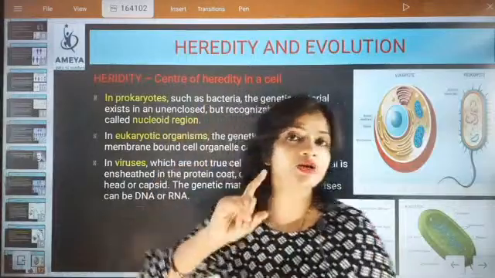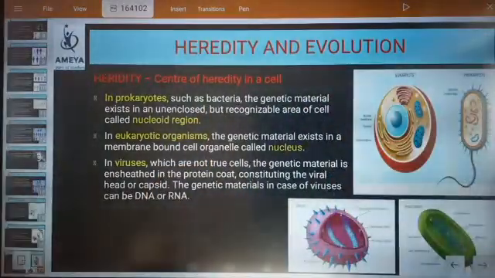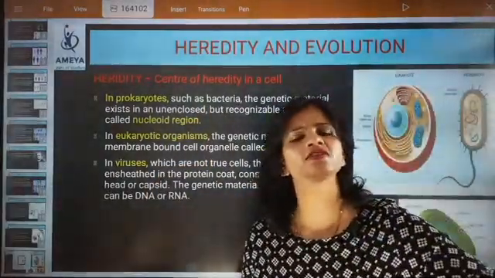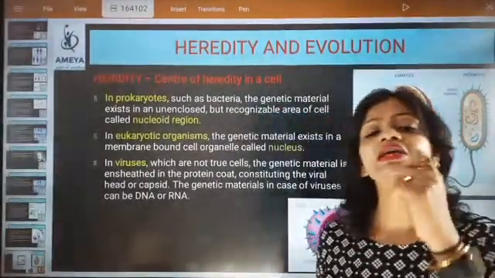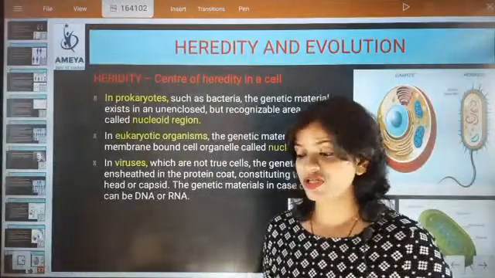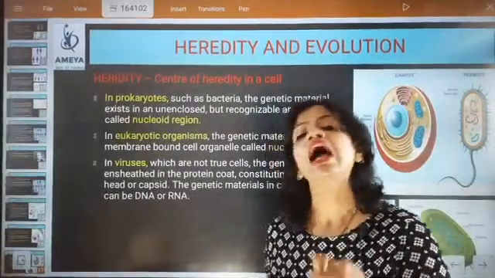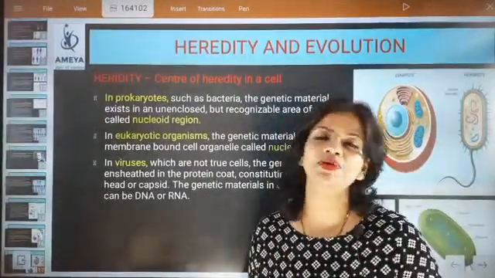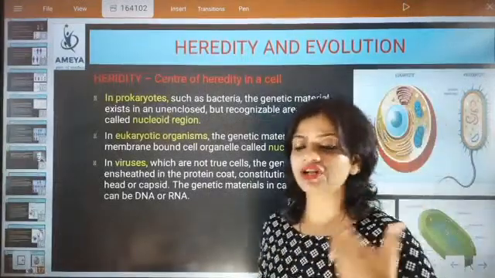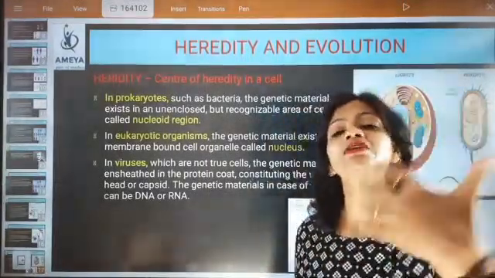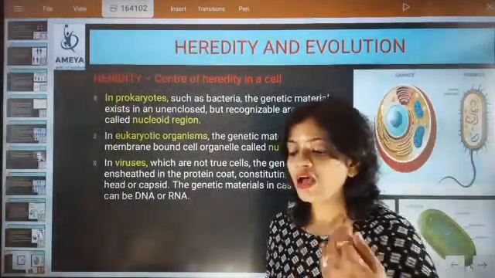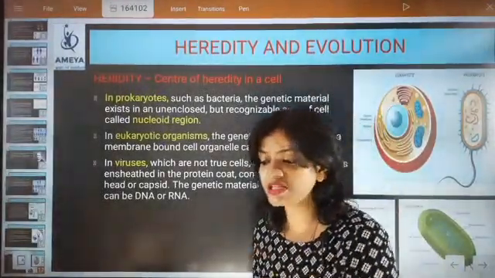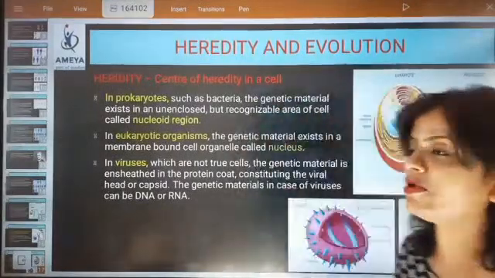This is not real. The most important point is that from unicellular to multicellular organisms, at every level we need genetic information, and with its help we pass on characters from generation to generation. These are very important points to remember.